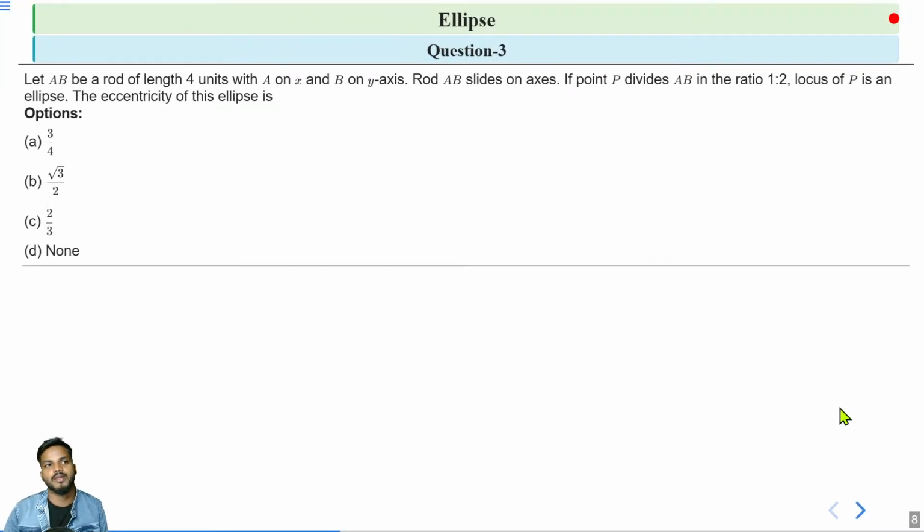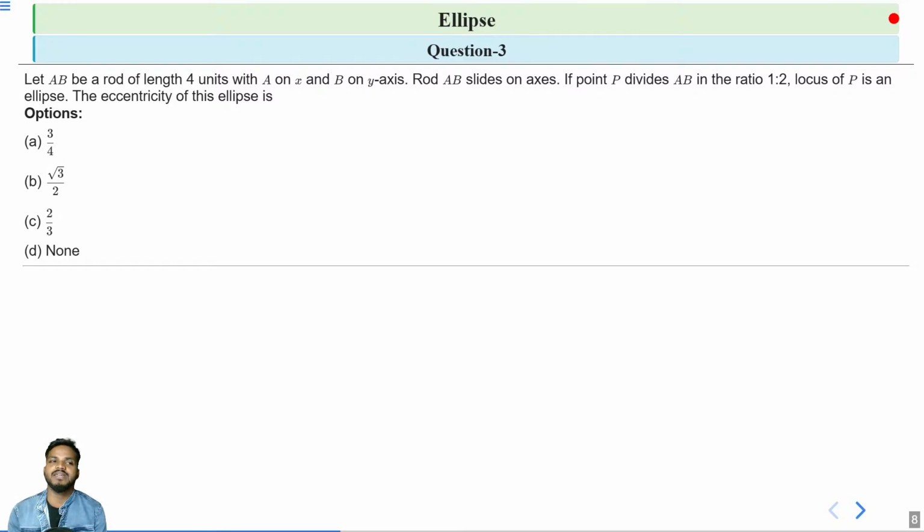Next question. Let AB be a rod of length 4 unit. Okay. What is the length of AB? That is 4 unit. With A on x axis and B on y axis. That is, one end of this rod lies on x axis, that is A, and one end of the rod lies on y axis. Okay. Rod AB slides on the axes. Okay. So now rod AB slides. If point P divides AB in the ratio 1 is to 2, there is a point P that lies on the line segment AB that divides this rod in the ratio 1 is to 2.